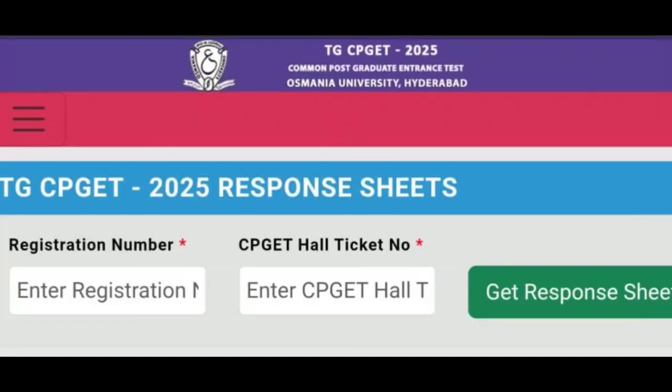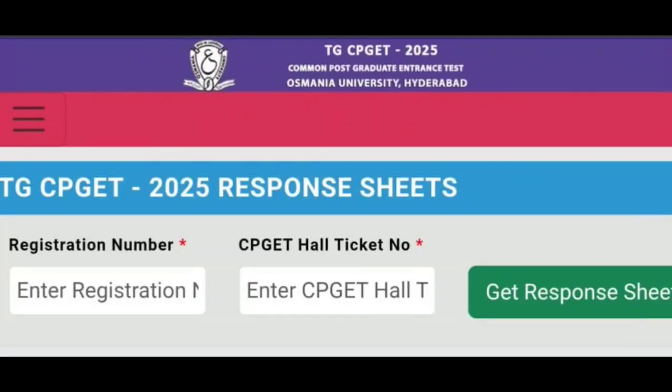If you have any objections in the question paper, or objections on the preliminary key, preliminary is nothing but not the final key. There will be a final key. This is just a primary key, that is preliminary. If you have any objections in the question paper, just write those questions and give the question number in the comment box, so that I'll discuss and make a full video on what kind of questions are to be raised and how to raise objections.